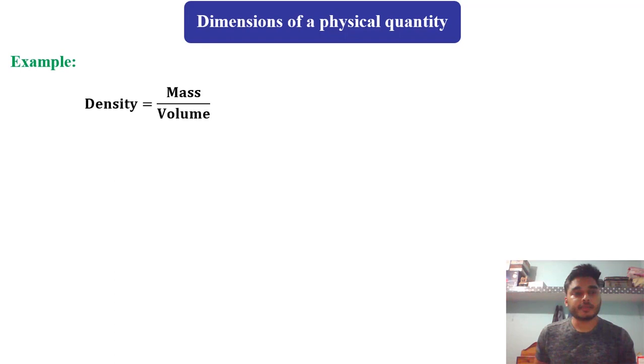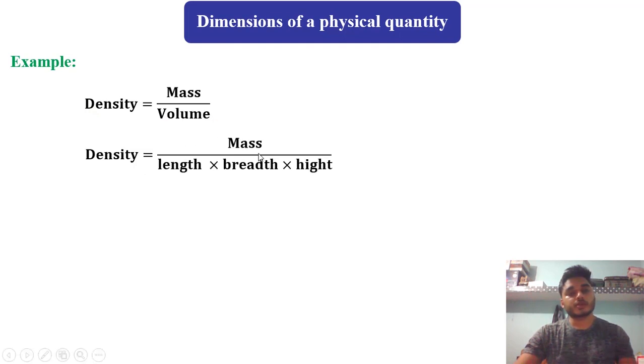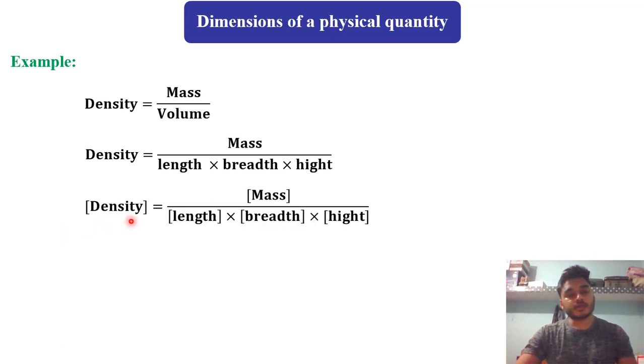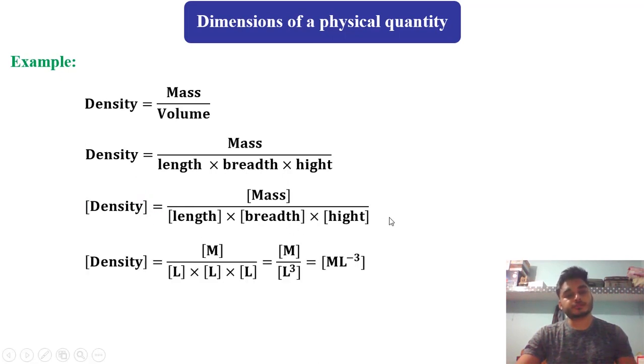Now we will look into the dimension of a physical quantity. For example, this is our density. We all know density is equal to mass upon volume. So further, density will be mass upon length into breadth into height. Now we will try to write this density in terms of dimensions. We start our big brackets for each and every quantity.